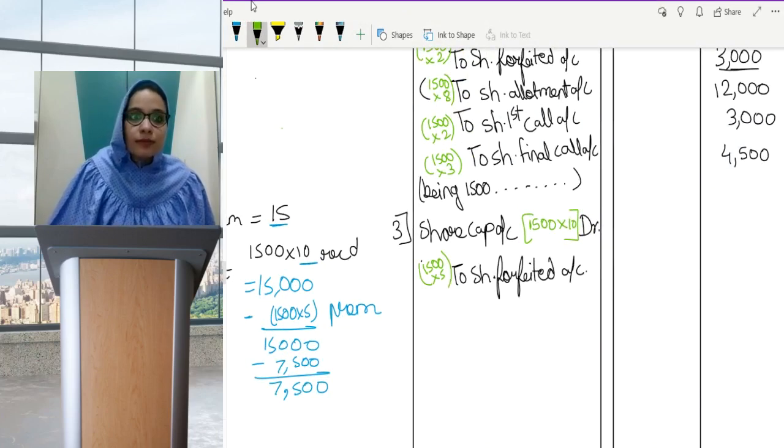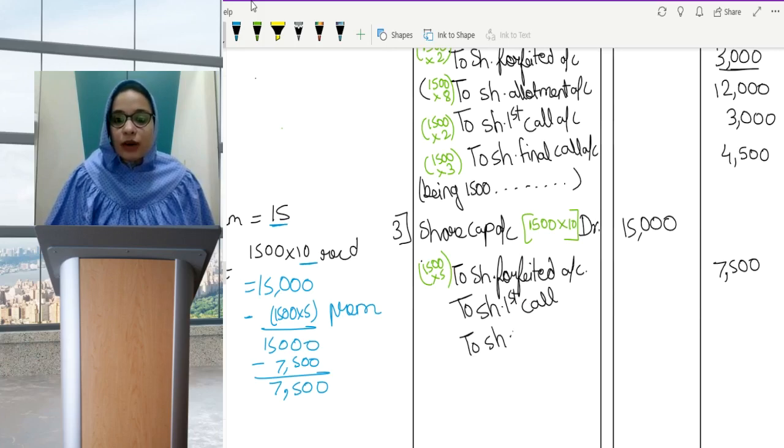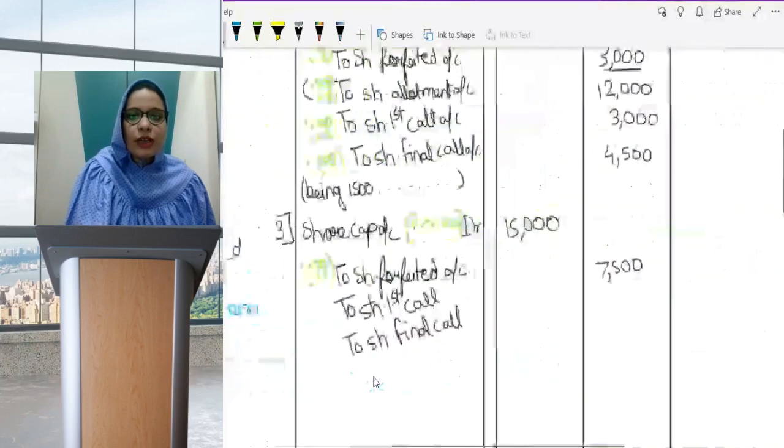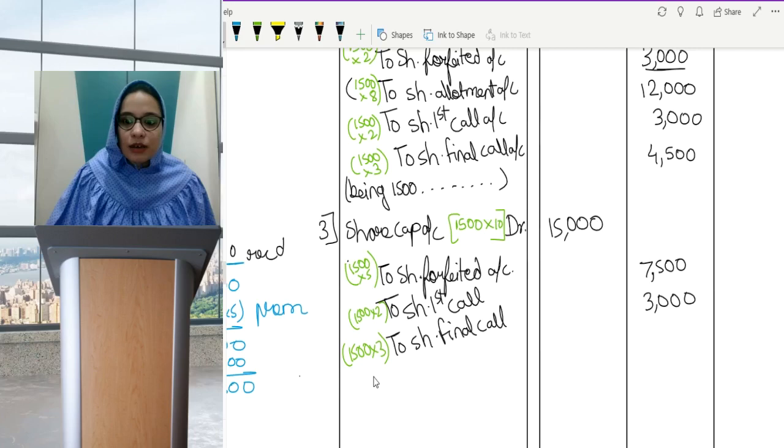That we'll write later on. Let me just write it. Which will be 7,500, and here it will come to 15,000. Then share first call, which is not received, amount due but not received. Share final call, amount due but not received. So first call amount was how much? First call was 2, final call was 3. So first call 1500 into 2, final call 1500 into 3, which comes to 3,000 and 4,500.